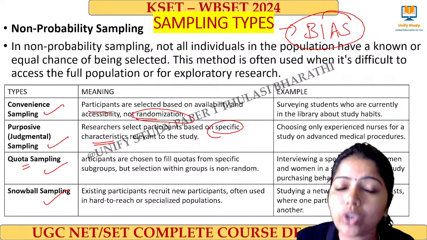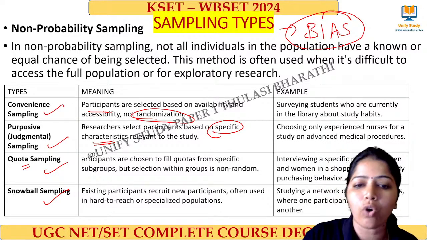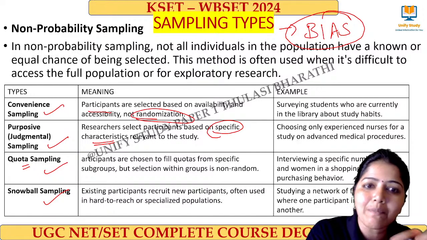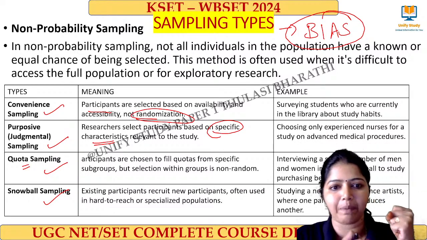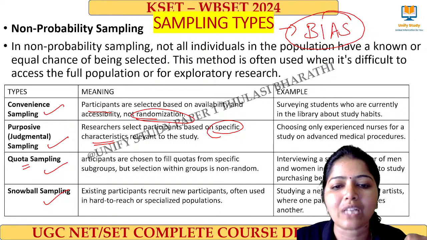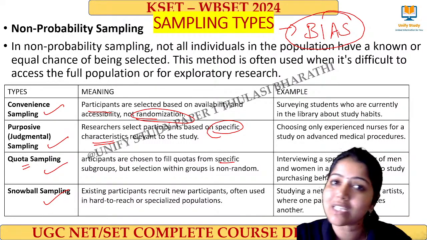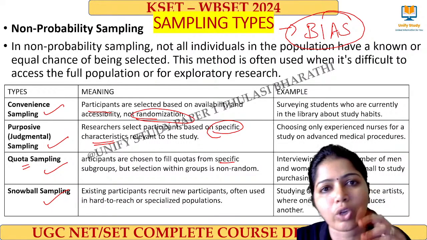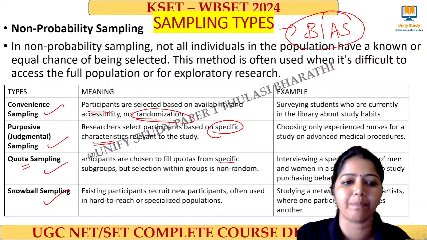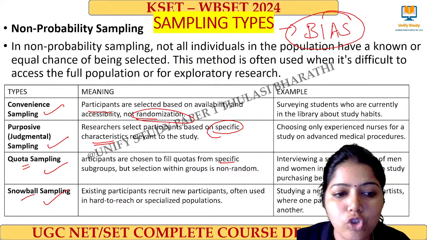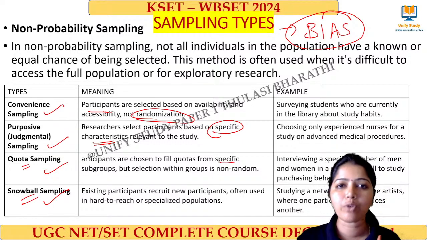Next one, quota sampling. What do you mean by quota? Quota means based on some specific category, I select people. So see here, to fill quotas from specific subgroups. So this is also not in a random way. This is also a non-random way. Based on a specific category, I select people. Quota sampling.